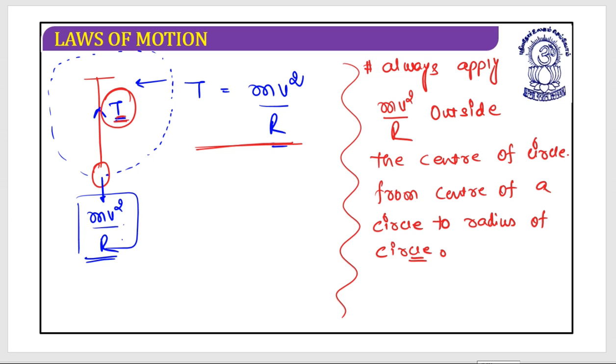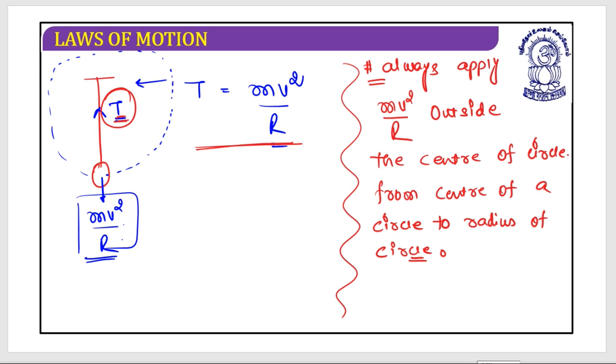Please do remember that always apply mv square by r from the center towards the periphery, and your numericals will always be correct because the rest of the force in those situations will provide the required centripetal force. I hope those things are clear.